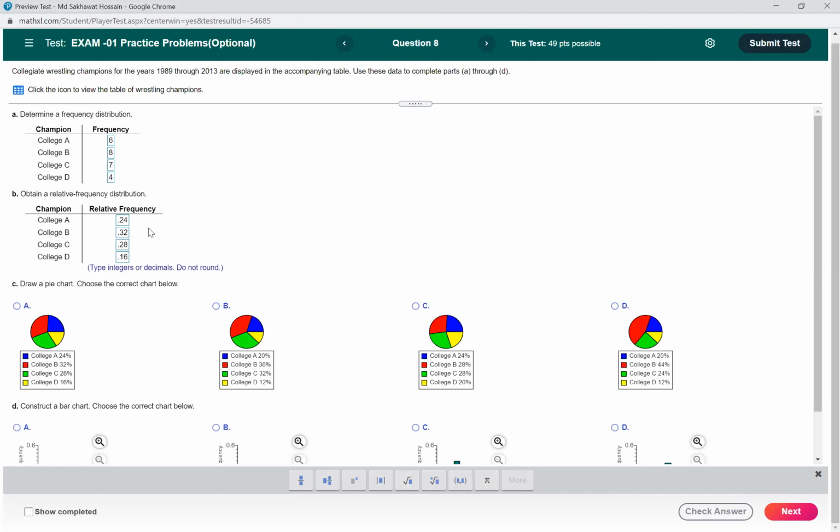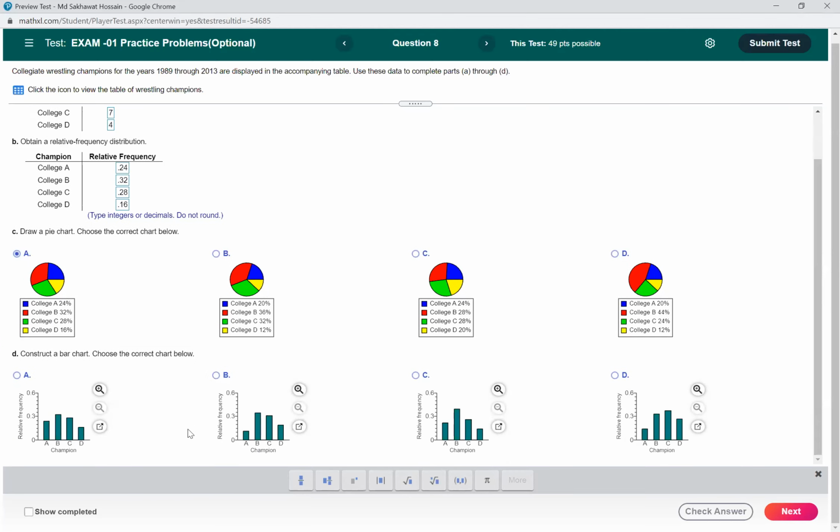So draw a pie chart. So the first one is 24%. So this is 20%. This is 20%. So in C, we have 24%. That's correct. And in A, we have 24%. That's correct. So now we need to check for B. So B is 32. Yeah, this is 32. But in part C, we have B is 28. So that means C is not correct. So the correct answer is then A.